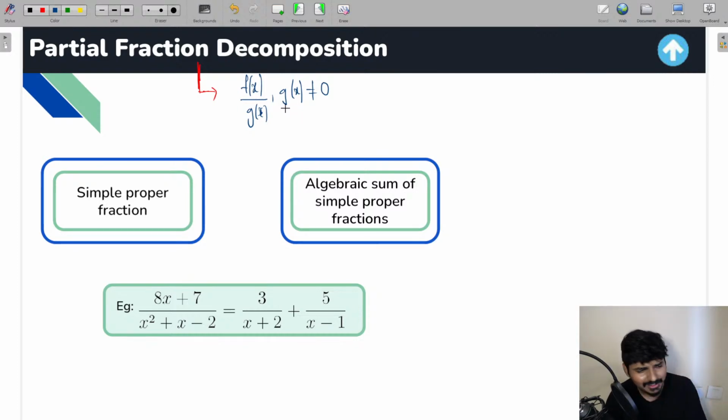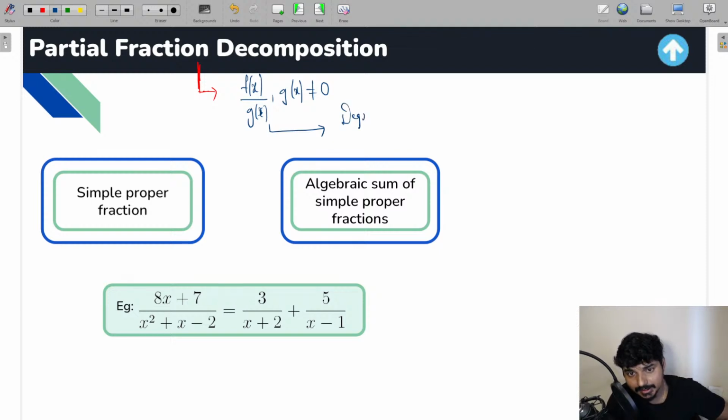We discussed rational functions in a very detailed way in the standard functions and their graphs chapter, in that particular class, everyone. Anyway, now in rational functions you have two types depending upon the degree of numerator and denominator.